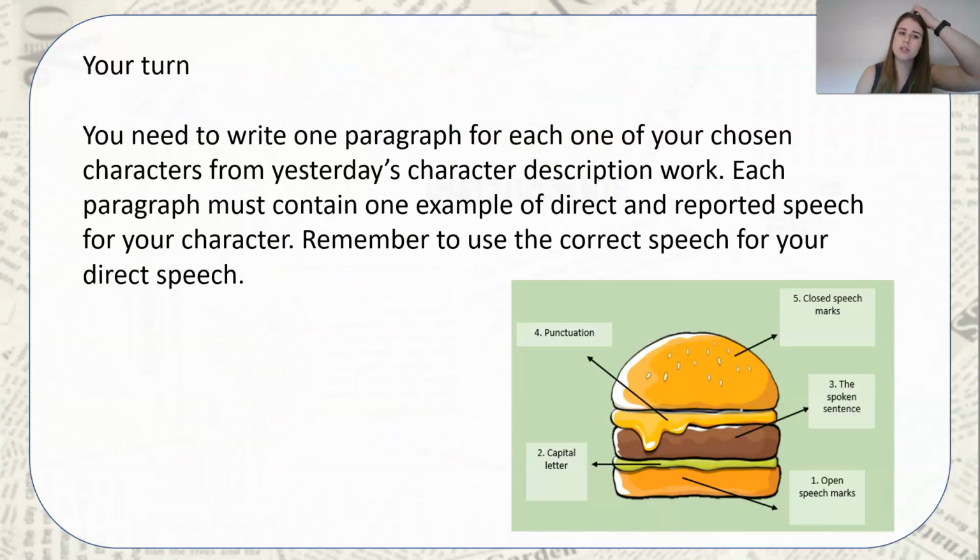So what you're going to do today is you're going to need to write one paragraph for each of your chosen characters from yesterday's description work, okay? And in each paragraph, you're going to do exactly what I did. You're going to give one example containing direct speech and an example of reported speech. Now, you need to make sure that you use the correct punctuation for your direct speech. So make sure you're using the punctuation to help you with those paragraphs. But have a go at including some relative clauses if you can. And you can base those relative clauses on some of the description work you looked at yesterday.